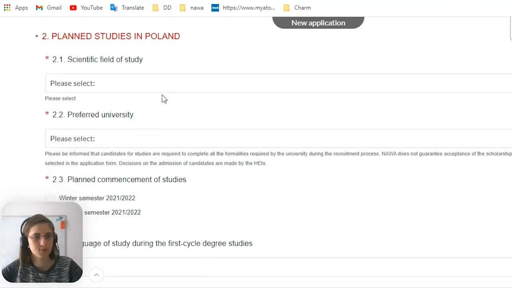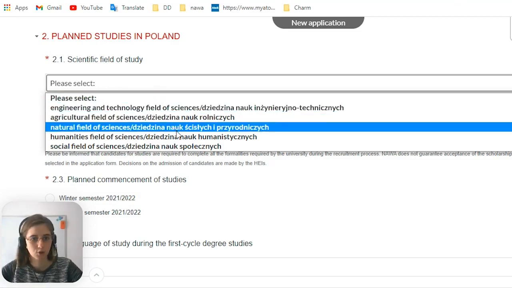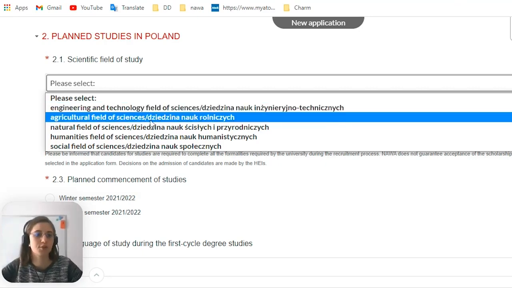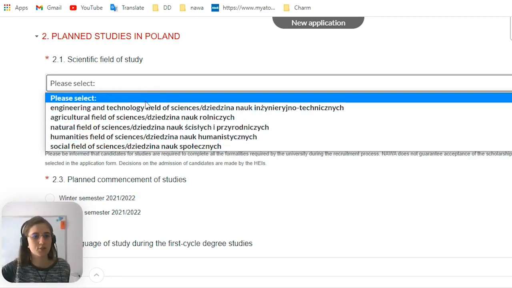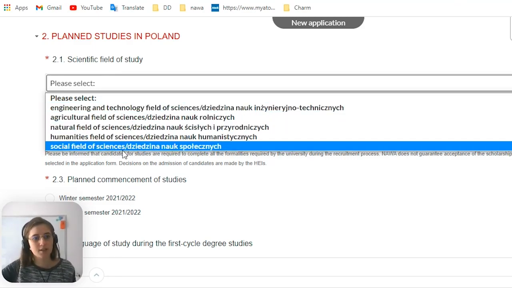So first of all, scientific field of study. We look for what kind of field we study, because for Banach Scholarship, as I mentioned before, we can choose only from these 5 fields: engineering, agricultural, natural sciences, humanities, and social sciences.